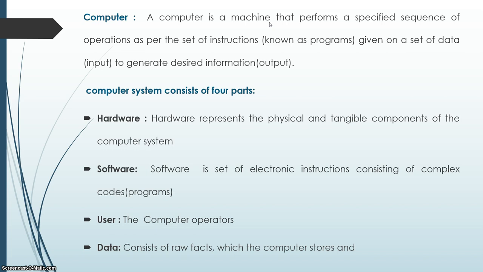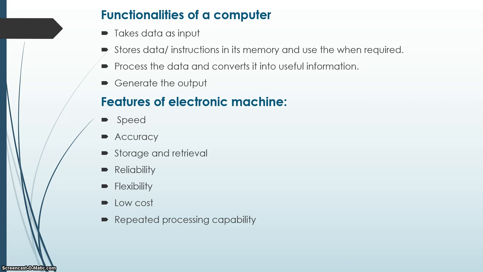Hardware represents the physical and tangible components of the computer system. Software is a set of electronic instructions consisting of complex codes or programs. User, normally it is computer operators. Data consists of raw facts which the computer stores and processes. Functionalities of a computer: takes data as input, stores data or instruction in its memory and uses when required, processes the data and converts it into useful information, generates the output.